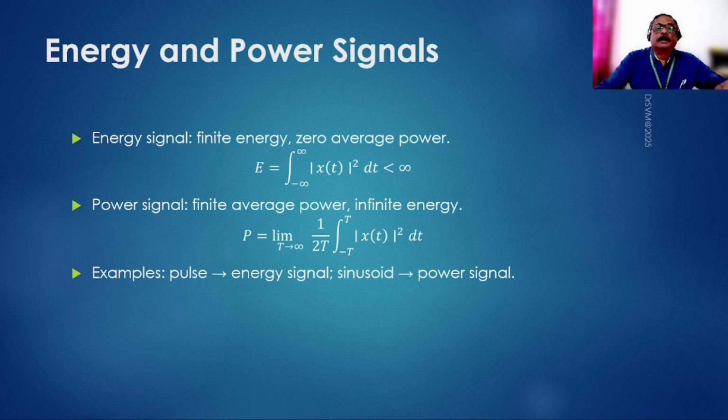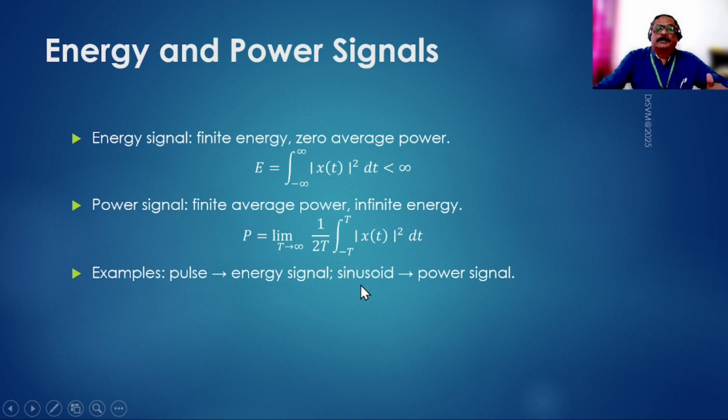But if you consider the power, when you substitute in this, it is going to be almost zero, because this value is finite but this T value in the denominator keeps increasing to infinity, and hence the overall power for this type of signal will be zero.